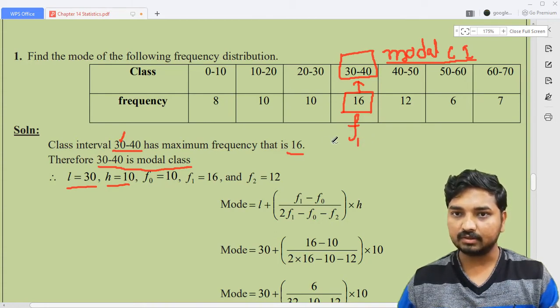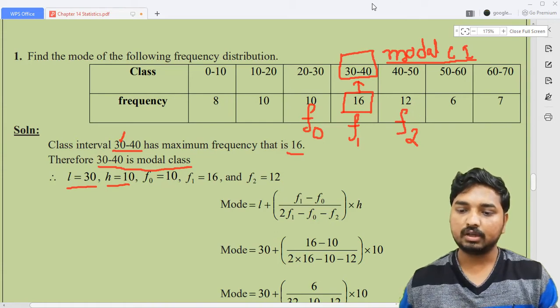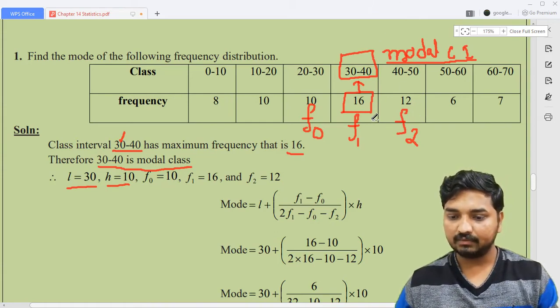And the preceding frequency, the frequency lagging behind f1, is 10, and this is called f0. Remember. The frequency after f1, followed by f1, is 12, and this is called f2. Just try to understand: the corresponding frequency, the preceding frequency, the following frequency. You need to consider these 3 frequencies, which are named orderly like this.